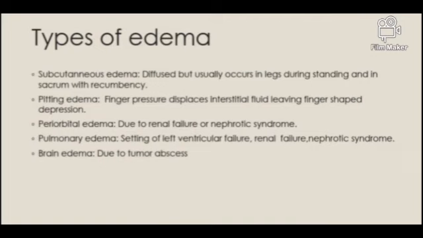When subcutaneous edema occurs in lower parts of the body, such as the lower limb or the sacrum, it is referred to as dependent edema because the distribution of edema is influenced by gravity. Subcutaneous edema is a sign of cardiac and renal diseases. It also impairs wound healing if this edema is in greater amount.